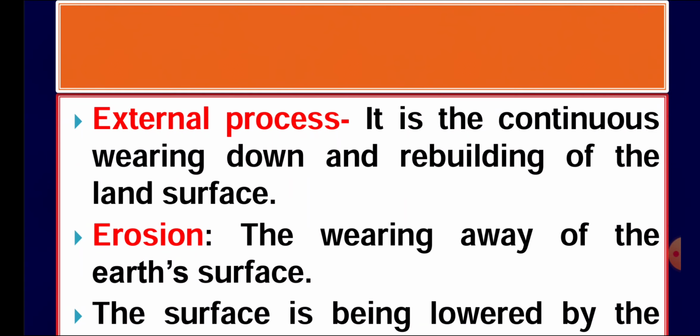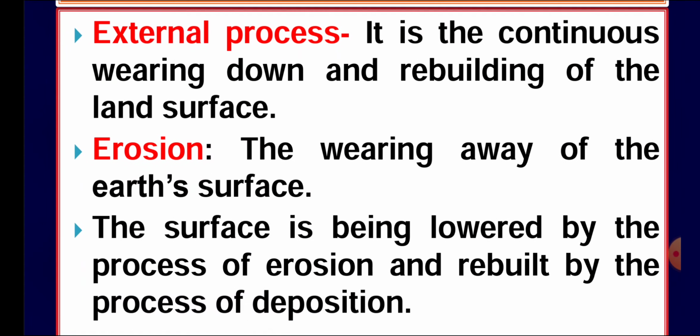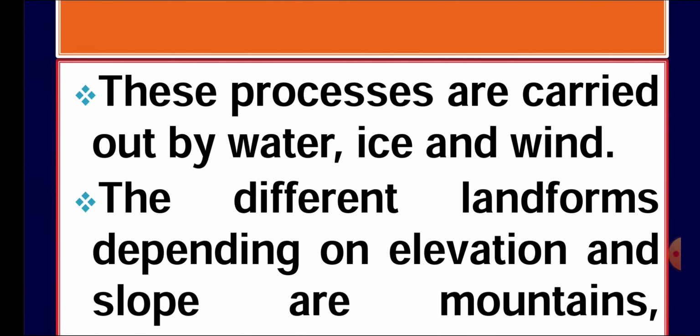Here we have one terminology, erosion. Erosion refers to the wearing away of the earth's surface by the agents like river water, by wind, by sunlight. So the surface is being lowered by the process of erosion and it is rebuilt by the process of deposition.